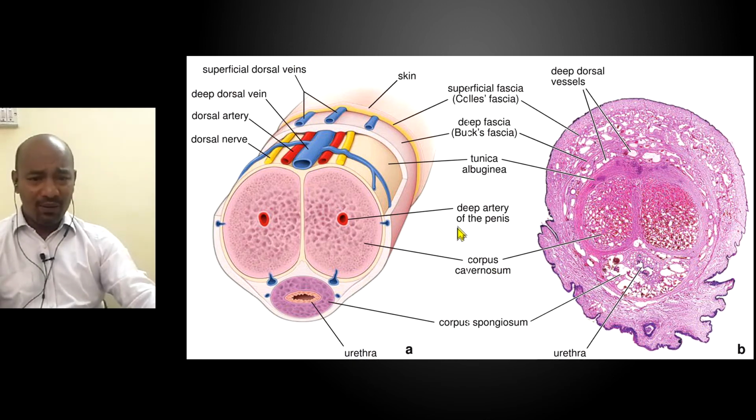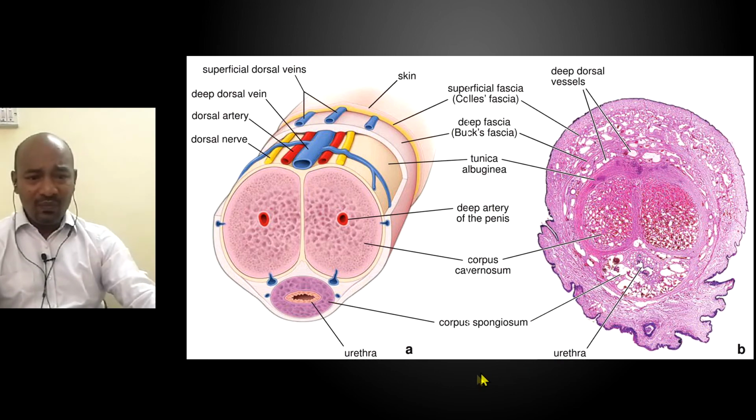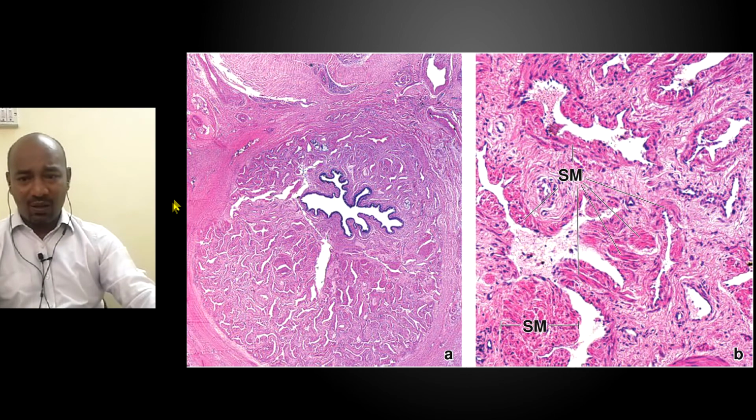Okay, and within the corpus spongiosum, you have the centrally placed urethra, which has different epithelium in different parts of the spongy urethra itself. It undergoes transition from being urothelium to stratified squamous non-keratinized epithelium. Okay, so this is the transverse section of the penis. That same thing, this is the corpus spongiosum, which is shown at a higher magnification. You can see the urethra, which has extensions, and within this spongy urethra there are multiple small